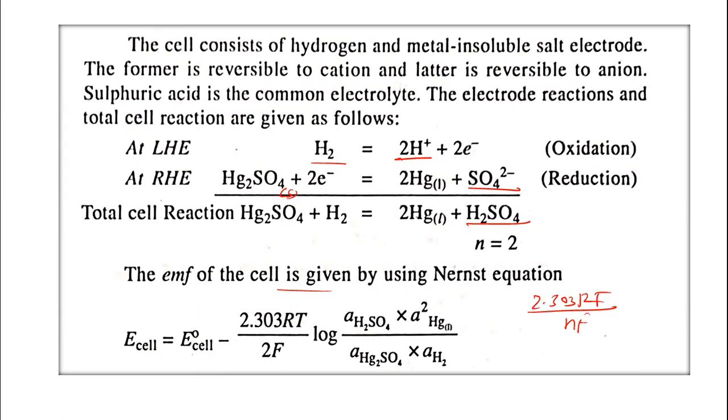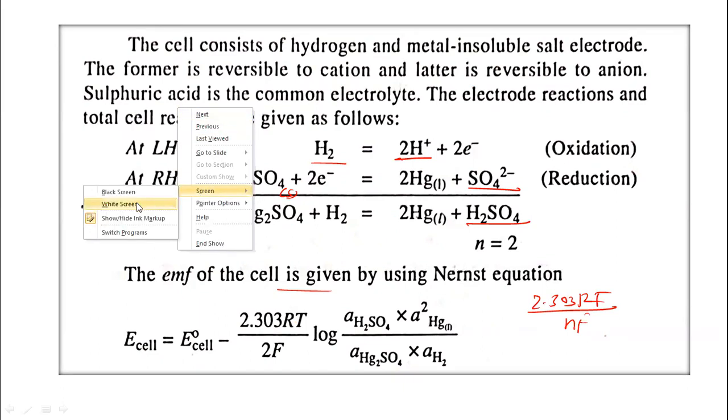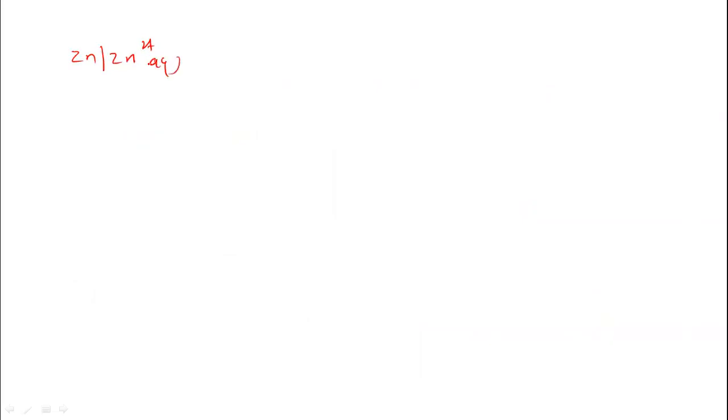Now let us see what is a chemical cell with transference. It is very simple to explain the chemical cell with transference. So let us see now. We can make the Daniell cell in this way. You can see here, zinc in contact with zinc 2 plus ion aqueous. Now instead of putting the double vertical line, I would like to put here a single vertical line. So copper in contact with copper 2 plus ions. So this is the Daniell cell, but now with a single vertical line.